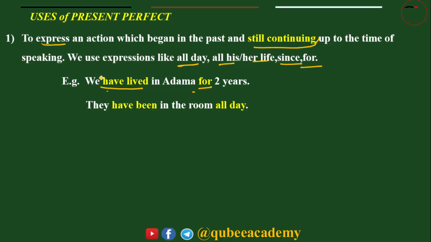Because present perfect with for and since indicates an action started in the past and still going on.